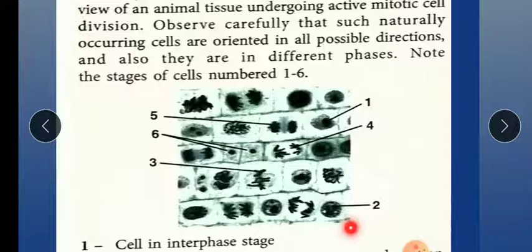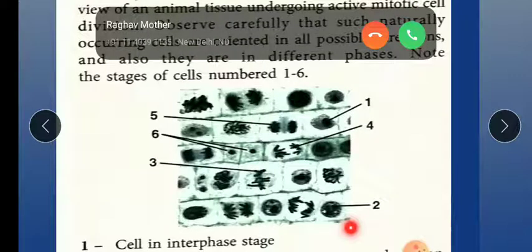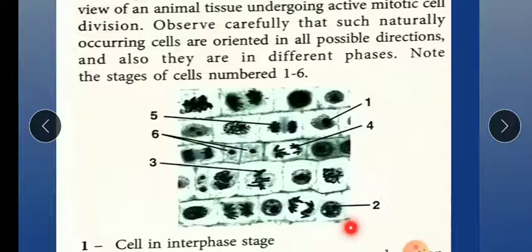Now after this, the fifth is telophase. What happened? In telophase, the two sets of daughter chromosomes are reaching the opposite poles. Chromatids thin out in the form of chromatin fibers. The nuclear membrane is formed also, and we will see the cleavage furrow start. Then comes cytokinesis. Cytokinesis means the cleavage furrow deepens totally in the animal cell and separates into two daughter cells.